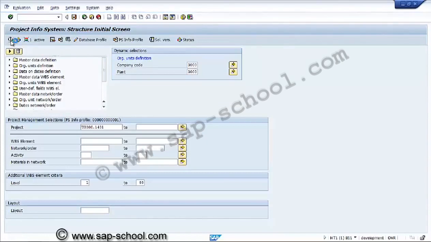It is not mandatory to consider the dynamic selection. Other than the standard input fields like project, WBS element, network, activity, materials, if any other criteria is required like control key wise or object class wise or some dates wise, created by or changed by, applicant number wise, we can go for this dynamic selection. Here we have executed this report for one project. We can execute the same report for multiple projects also.